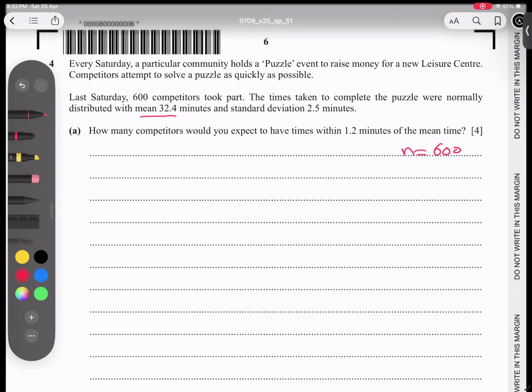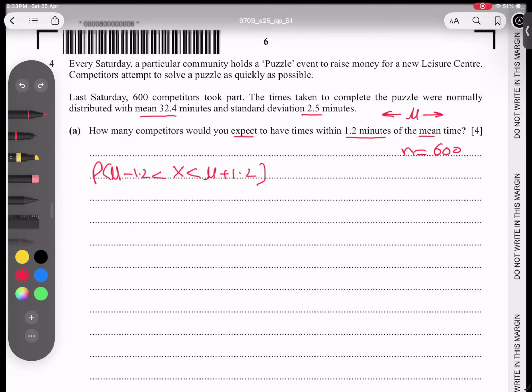Mean is 32.4 and the deviation is given. How many competitors would you expect to have within 1.2 minutes of the mean? It means from the mean, 1.2 more and 1.2 less. So if we convert it into mathematical form, we have basically x less than mean plus 1.2 and more than mean minus 1.2. This is the mathematical meaning. Now, students, every value which is not in normal format we have to convert into normal form.